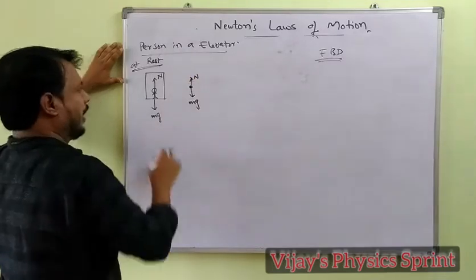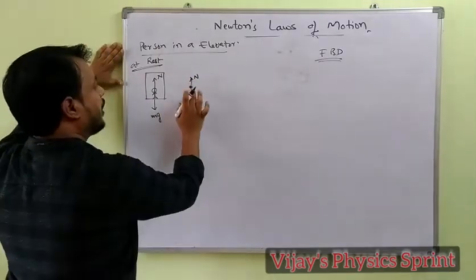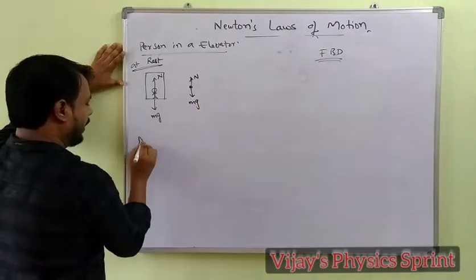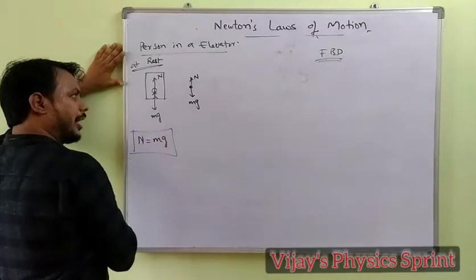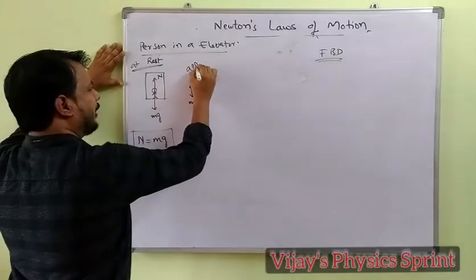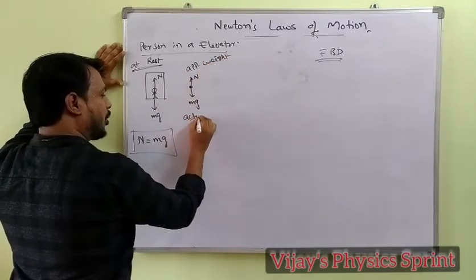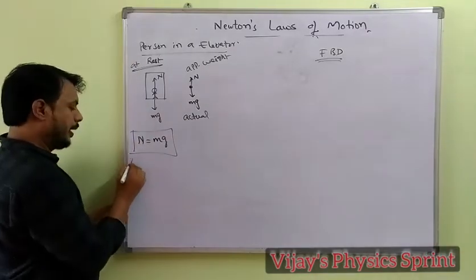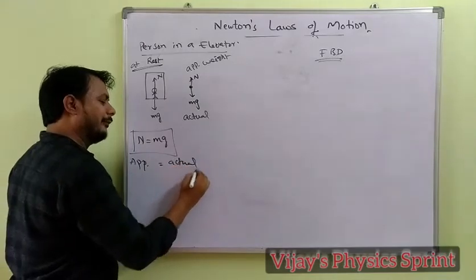At rest, no velocity, no acceleration, then the force in the upward direction is equal to the downward direction, so N is equal to mg. N is the normal reaction or apparent weight. Mg is the actual weight. At rest, the apparent weight is equal to the actual weight.